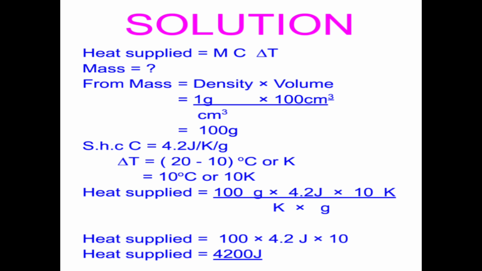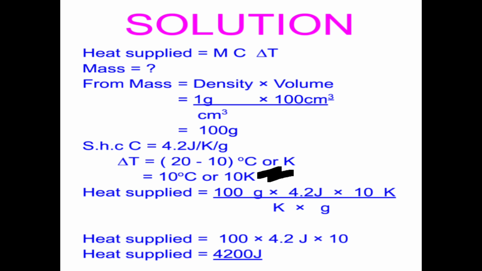Maybe another note we need to make here: the temperature change is always the same. So when you subtract 10 from 20 and get 10 degrees Celsius, even if you first converted the degrees Celsius to Kelvin, you get the same value. That's why we are saying the answer is 10 degrees Celsius or 10 Kelvin.